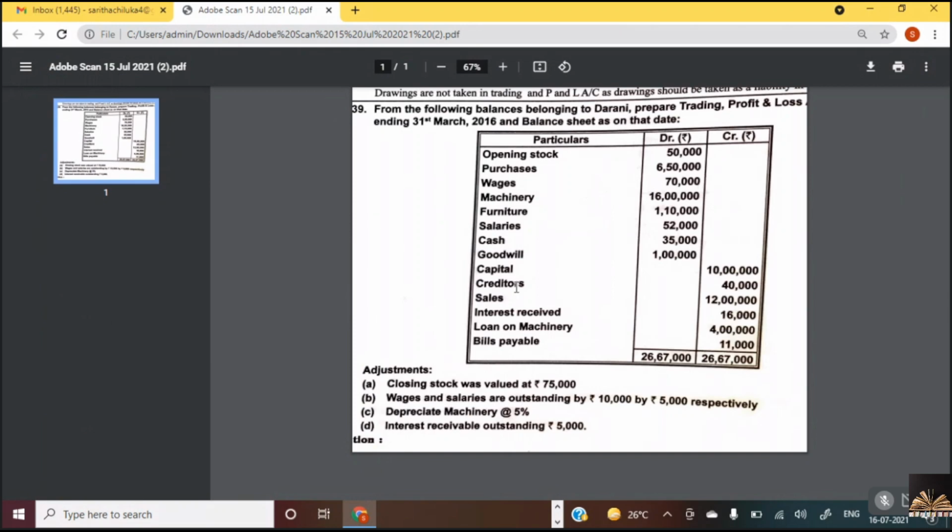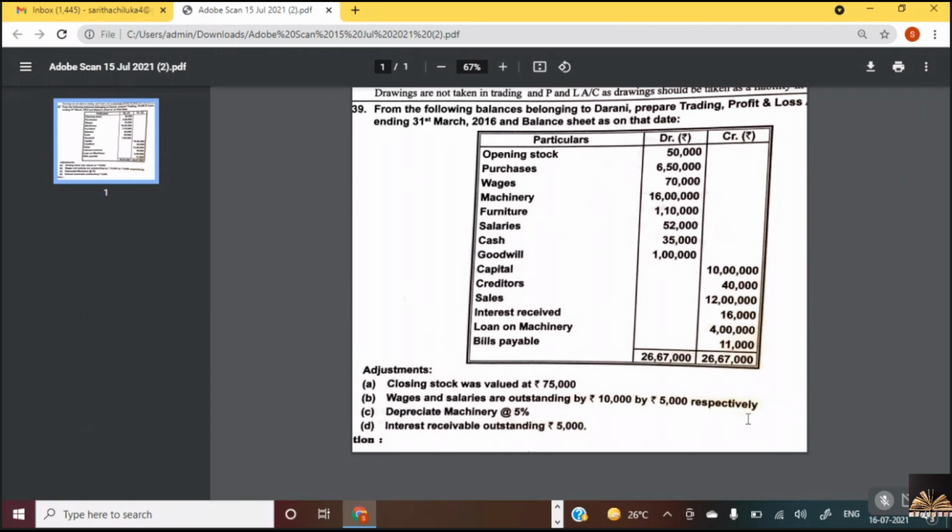Profit and loss. Very good. We take salaries in the profit and loss account, and wages in the trading account. So wages we have to take, but see here, they have given the adjustments. Adjustments are nothing but the information given by the accountant as the faults or defects that have been found out. So wages and salaries are outstanding by 10,000 and 5,000 respectively.